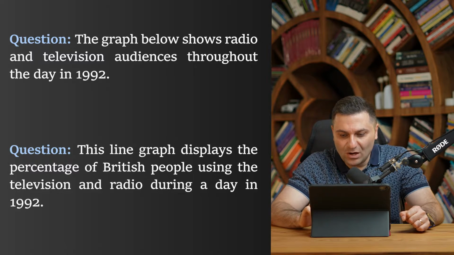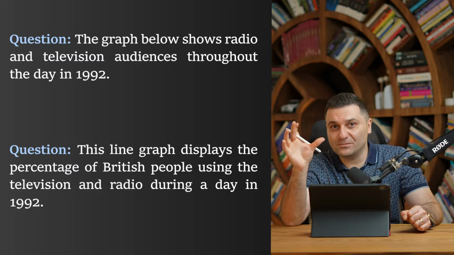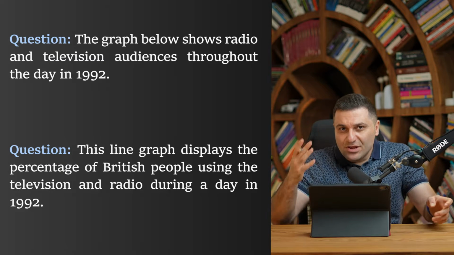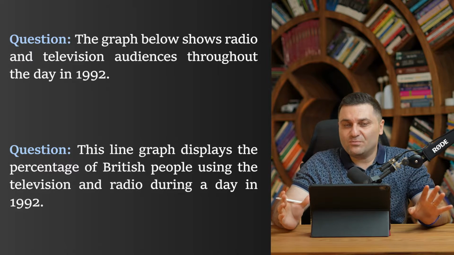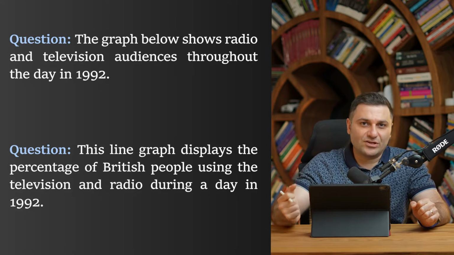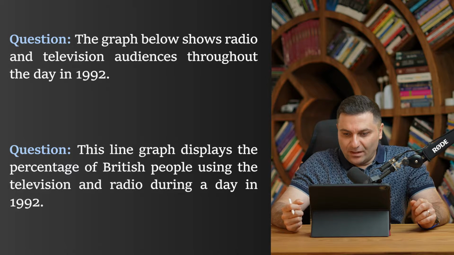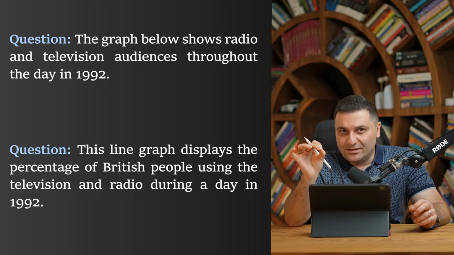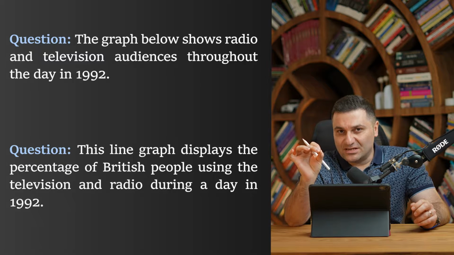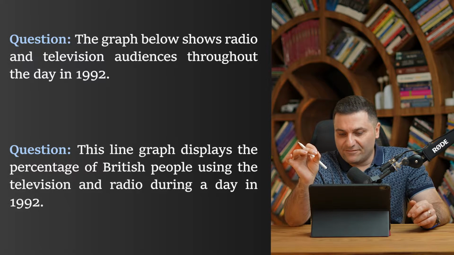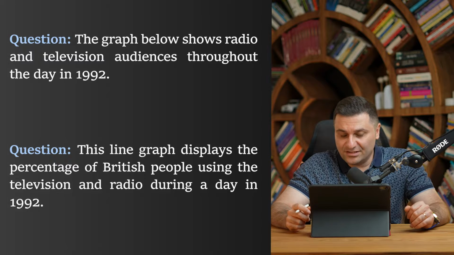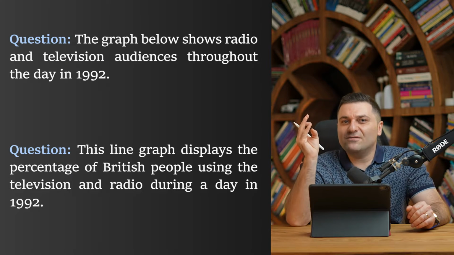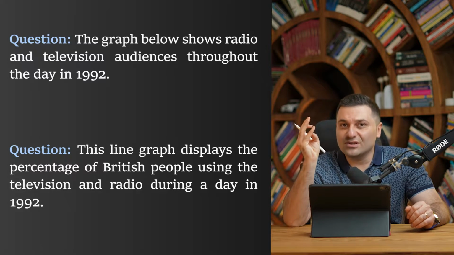Now, an opening sentence usually has several pieces. When you know the important pieces of your opening sentence, it will be pretty easy for you to rephrase the question. Let's work again on the previous sentence. This line graph displays the percentage of British people using the television and radio during a day in 1992. So we have a type of data, which is line graph.